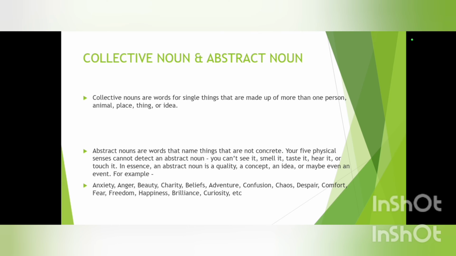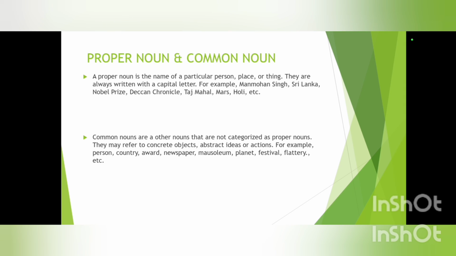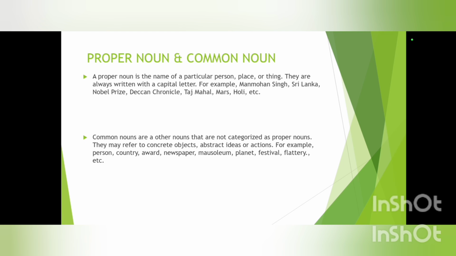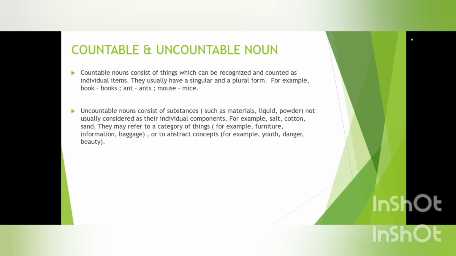Now let's just take a look at all our types of nouns. How many do we have? 6. What are those? Proper noun, common noun, countable, uncountable, collective, abstract. Proper nouns are nothing but a name of a particular person. Common nouns are nothing but we are not naming those places, person, or thing in a particular manner. Then we have countable, uncountable. Countable nouns are nothing but the nouns which we can count. Uncountable nouns are nothing but which we cannot count.